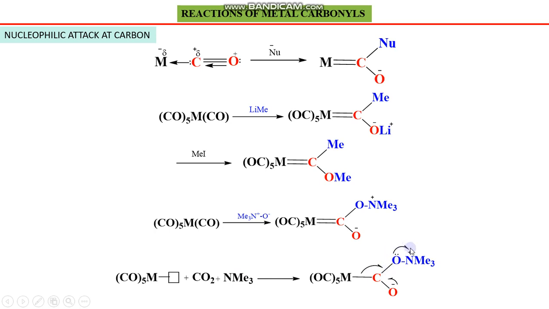So this pair of electrons will be localized at nitrogen, and this bond will get polarized, or this bond will break, and the negative charge will be shifted toward oxygen. So oxygen will get a negative charge, and this negative charge will come to make a bond between carbon and oxygen. So metal carbonyl will be obtained.